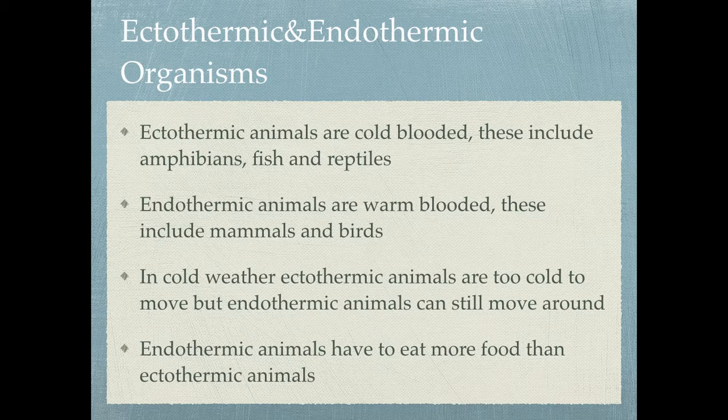Now, endothermic animals have a number of advantages. This is that they can move and help themselves to survive in any kind of condition. This is because their body keeps their body temperature the same. Now, in ectothermic animals, their body cannot do that. This means that as the surrounding temperature gets colder, its metabolism gets slower. Now, when the temperature drops to a certain point, the metabolism in an ectothermic animal is so slow that it cannot move.